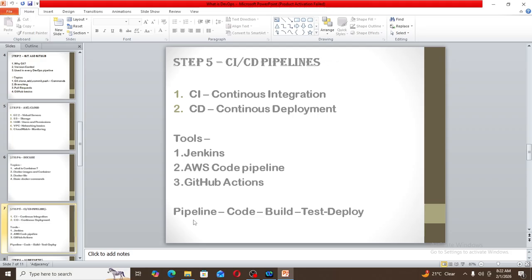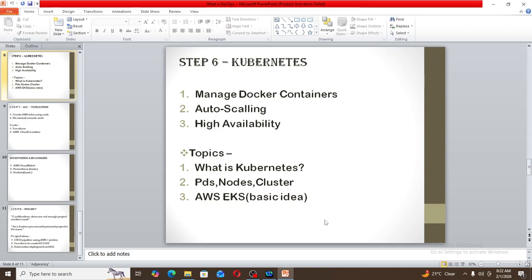In this pipeline, what is the flow? First is the pipeline, then code, then build, then test, and then deploy to production. These are the steps we should follow in a CI/CD pipeline. Then step 6 is Kubernetes. In Kubernetes, we should know how to manage Docker containers, how to do auto scaling, and what high availability is. For example, for zero downtime, we should use auto scaling and high availability, and know how to troubleshoot Docker containers.